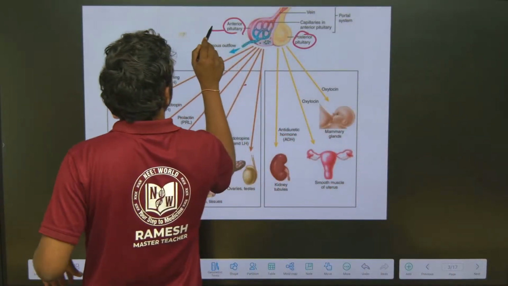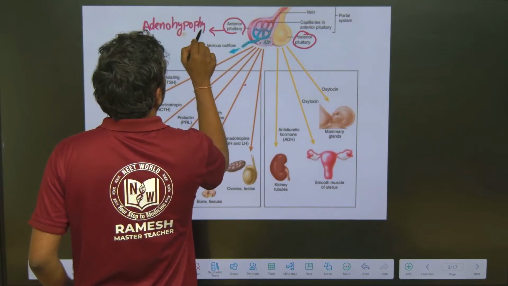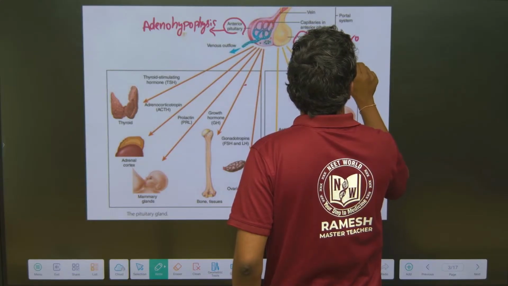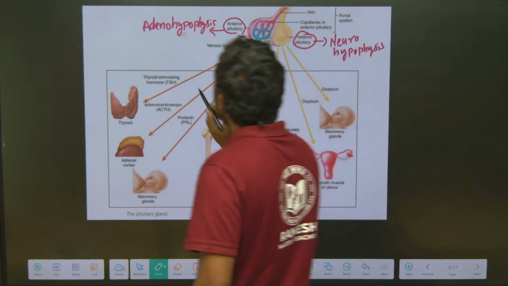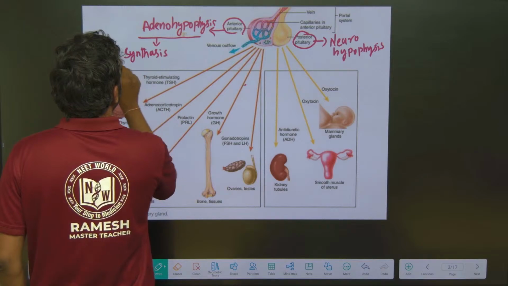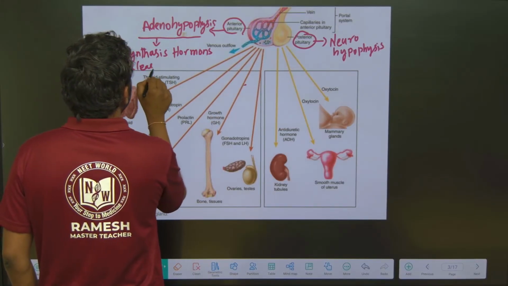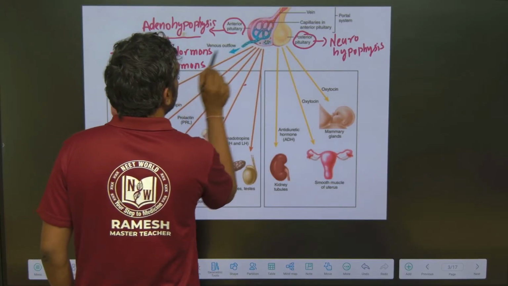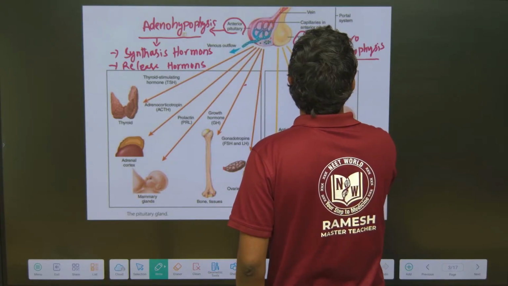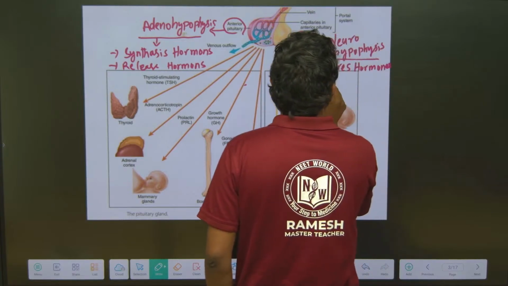The anterior is the adenohypophysis and the posterior is the neurohypophysis. The adenohypophysis can synthesize and release hormones. The neurohypophysis stores hormones and releases them.